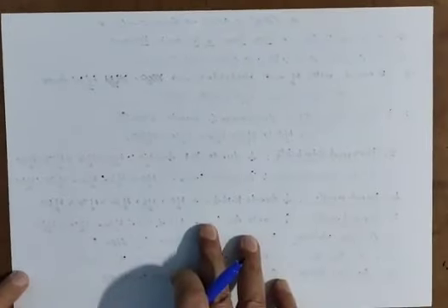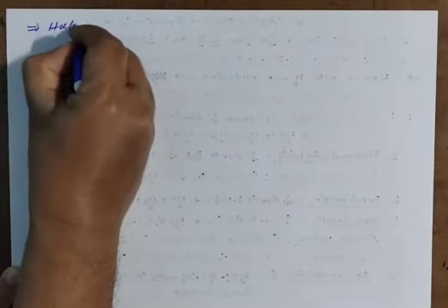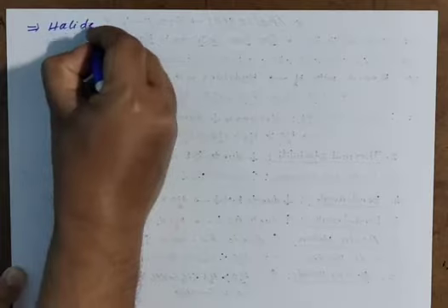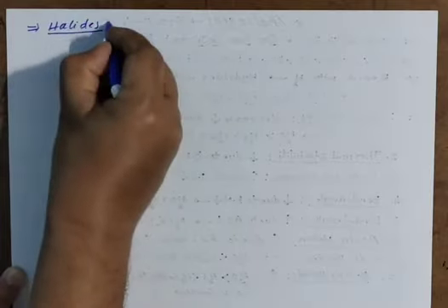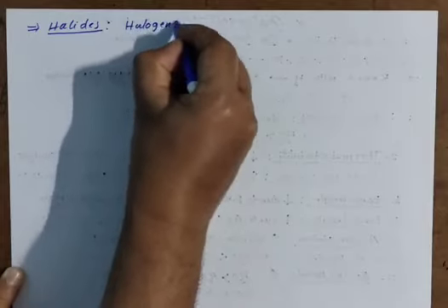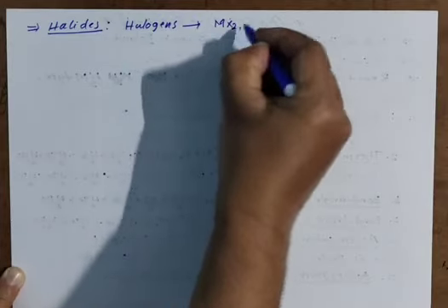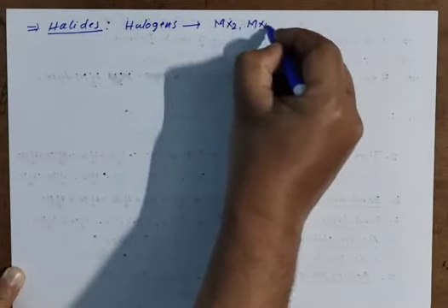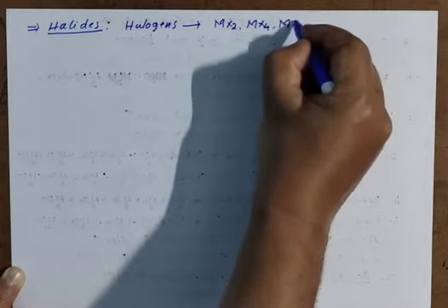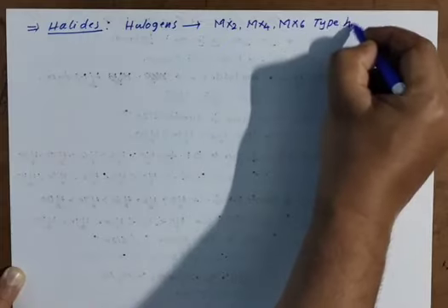Next, a few more properties I am going to explain to you. Go for here, halides. These group elements react with halogens and give X2 type, X4 type, X6 type halides.